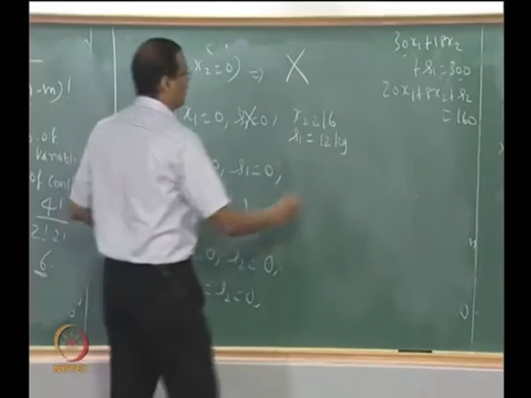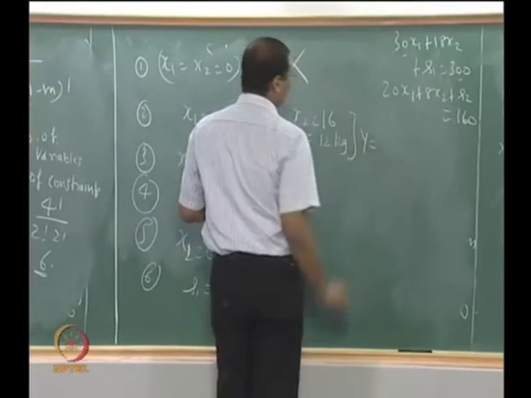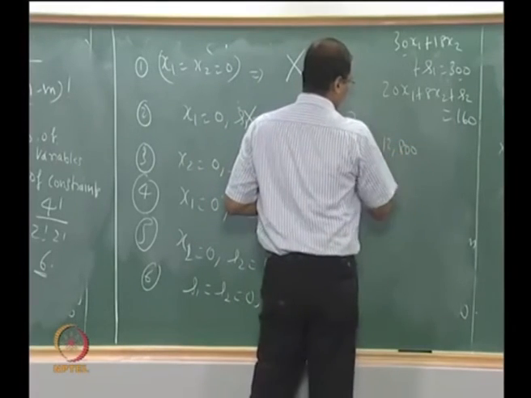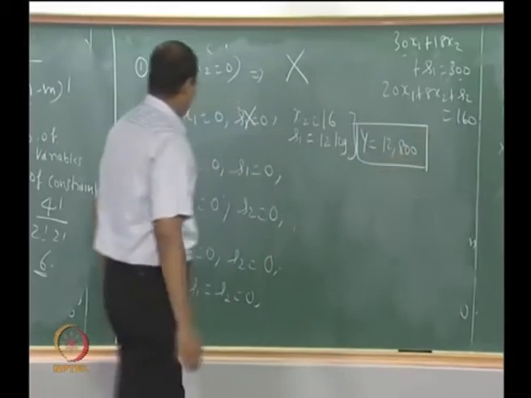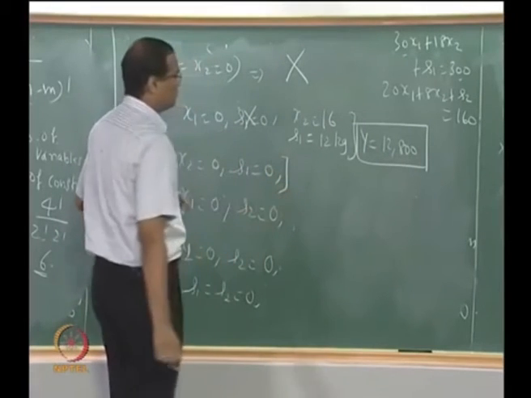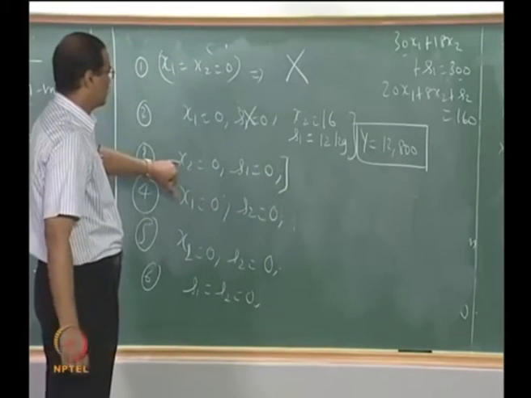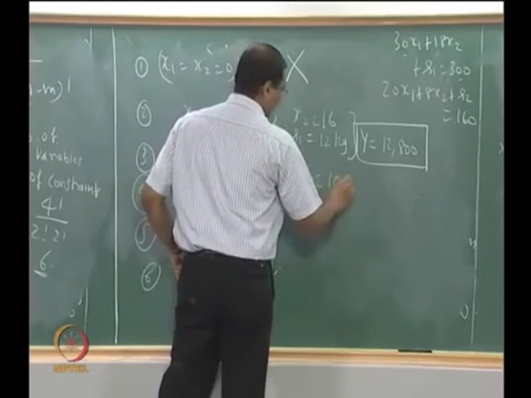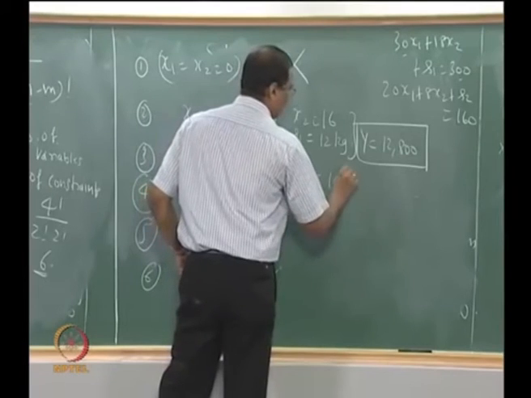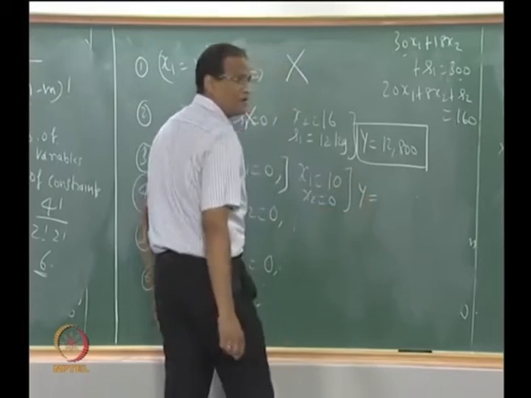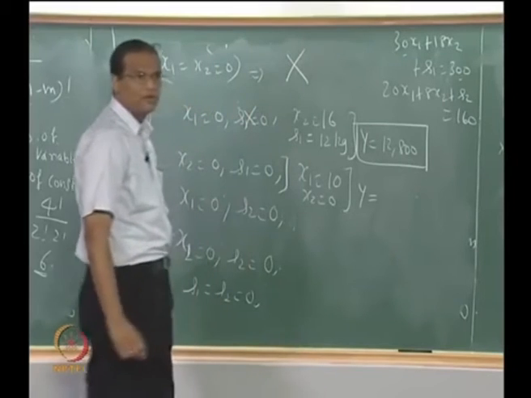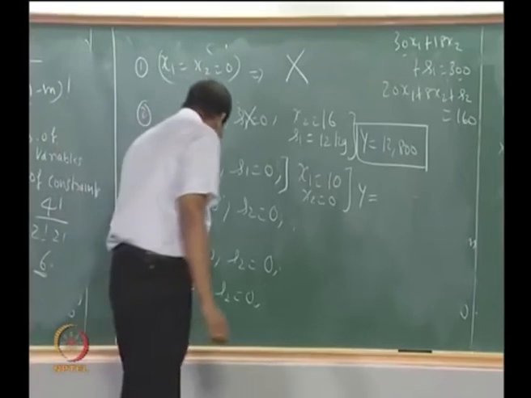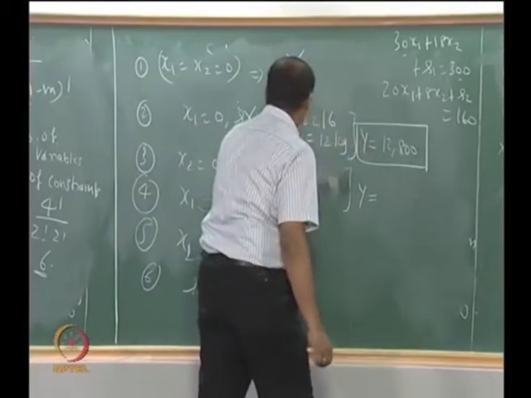Okay, now what is the y? Straight away 12,800? No, 12,800. x2 equal to 0, same problem. x2 is equal to 0, s1 is equal to 0, fine, x1 is equal to 10, right? Y equal to, is it correct? That is not possible. Why is it not possible? It is violating the other thing.